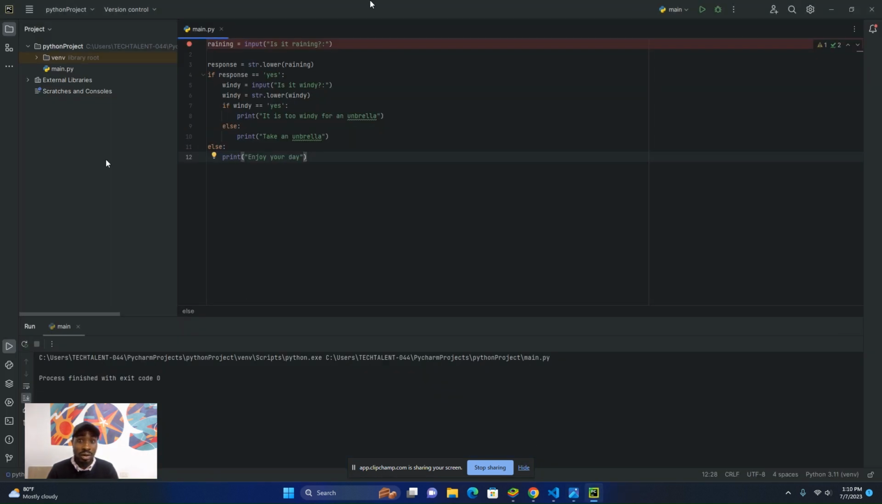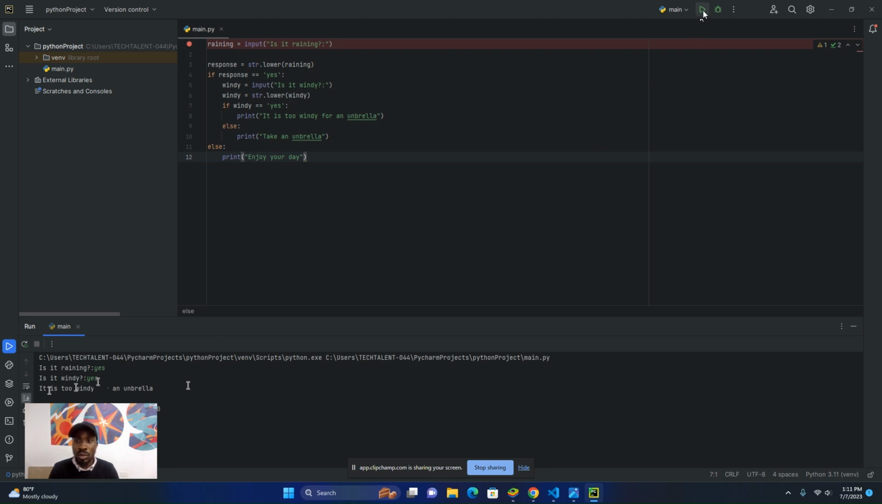Let's run it and see what it will give us. I'm going to run this and it's going to ask me, is it raining? I'm going to say yes. Is it windy? I'm going to say yes. You see, it says it is too windy for an umbrella.